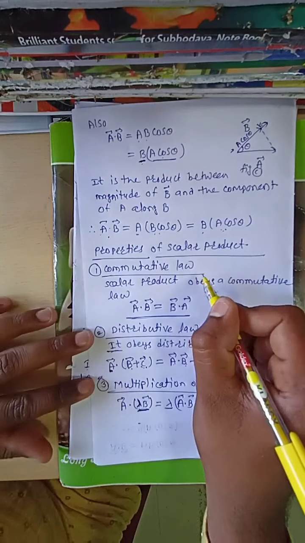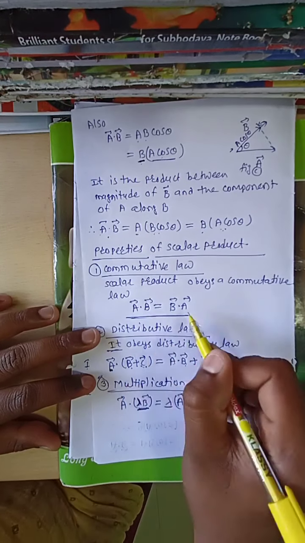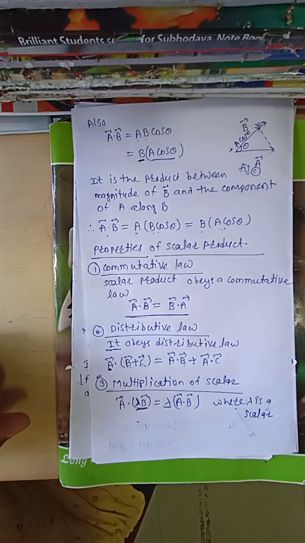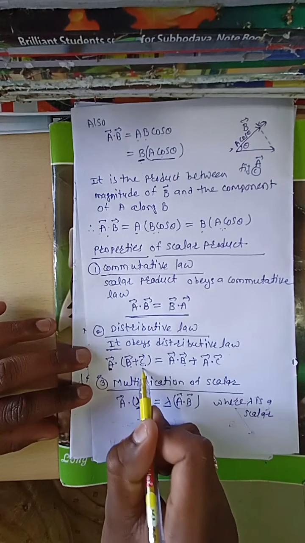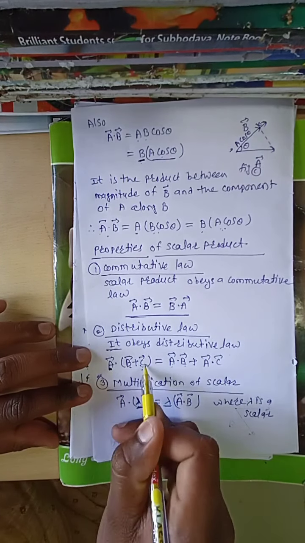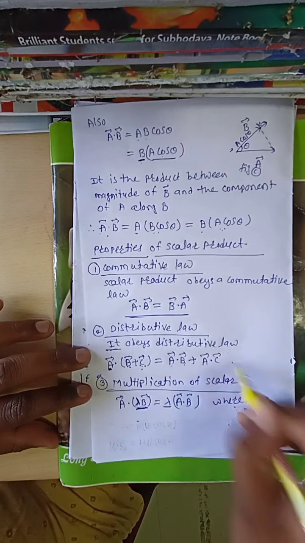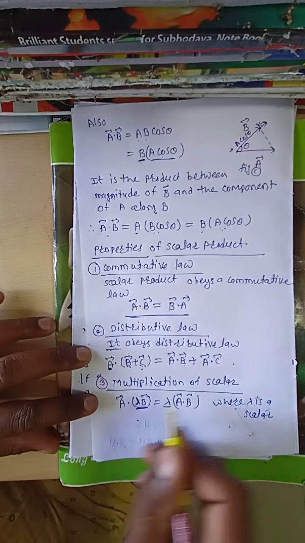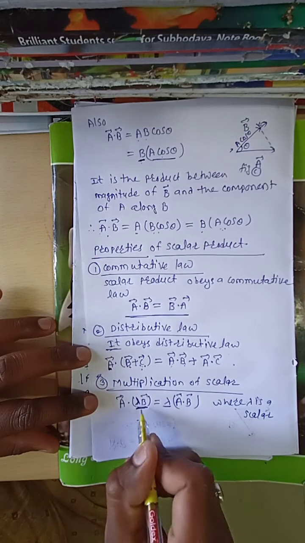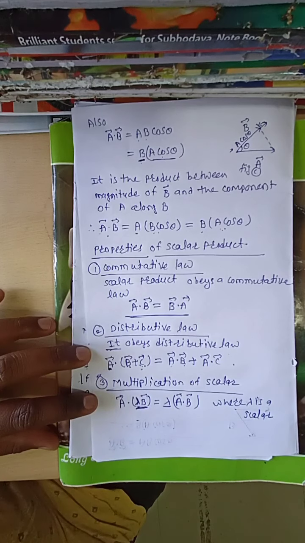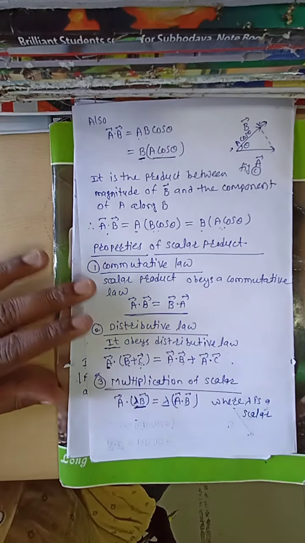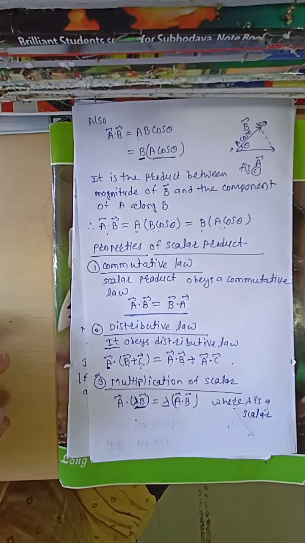Scalar product obeys a commutative law. Commutative law means A bar dot B bar is equal to B bar dot A bar, and it obeys a distributive law. Distributive law means A bar dot B bar plus C bar is equal to A bar dot B bar plus A bar dot C bar. When we have to multiply with a scalar, A bar dot lambda into B bar, where lambda is a scalar, this is equal to lambda into A bar dot B bar. These are some properties of a scalar product.